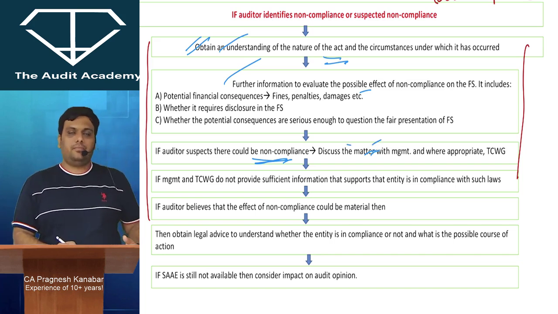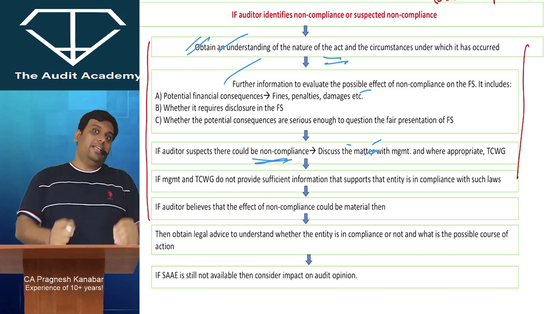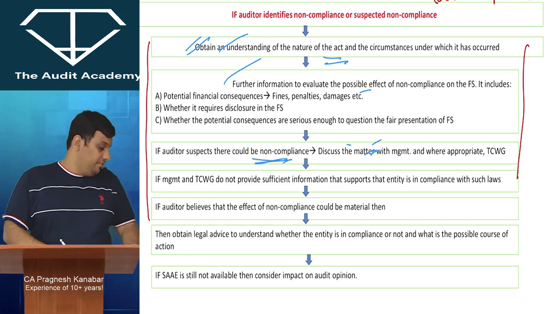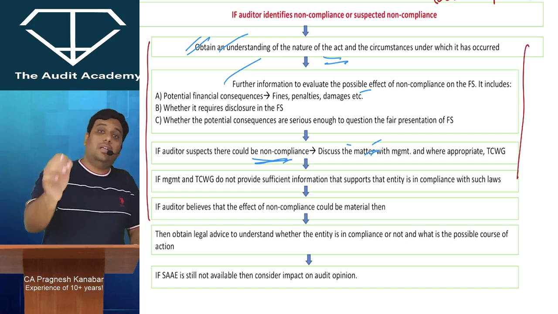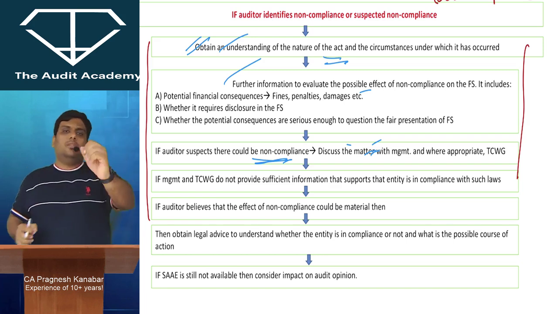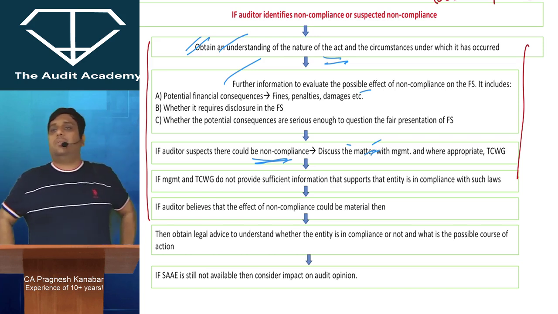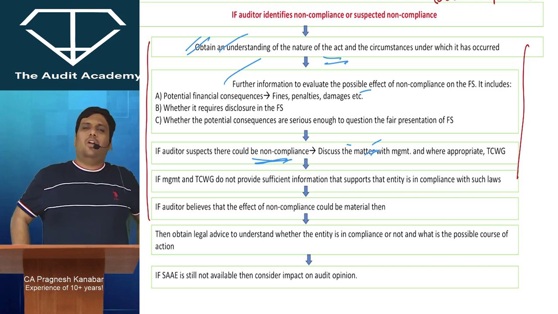All right. Now listen to me very carefully. When you end up discussing the matter with management and those charged with governance, what if management and TCWG are not giving you proper response? Normally, in any other SA, if management and TCWG, both of them are not cooperating with you, then we straight away say it is a limitation of scope of audit, modify opinion and so on.